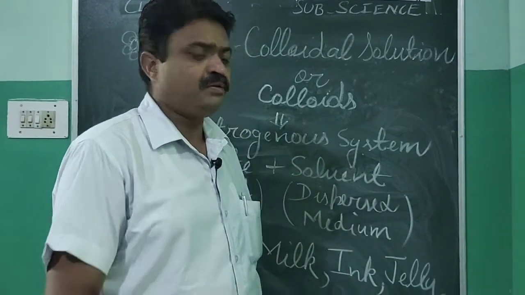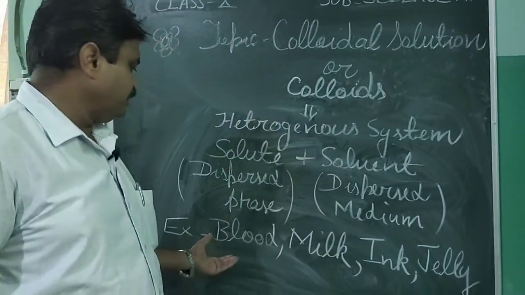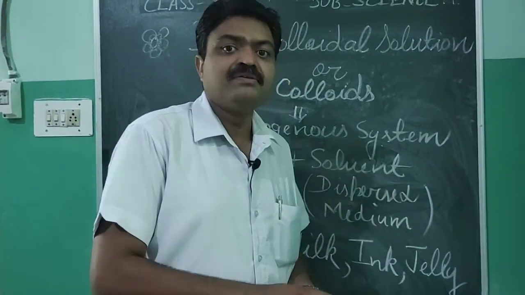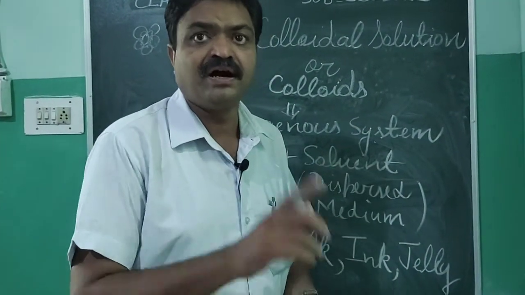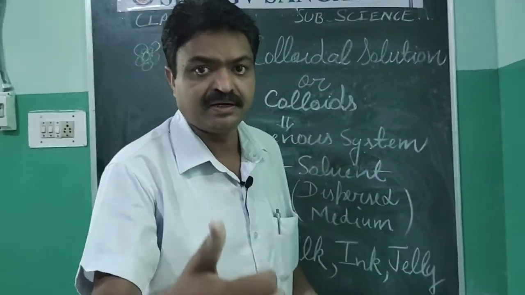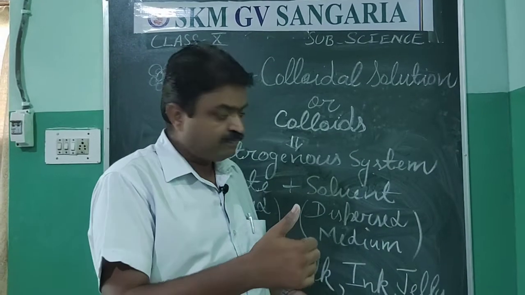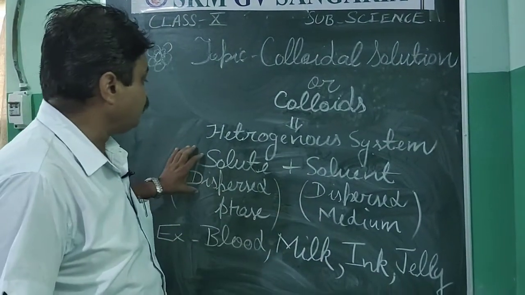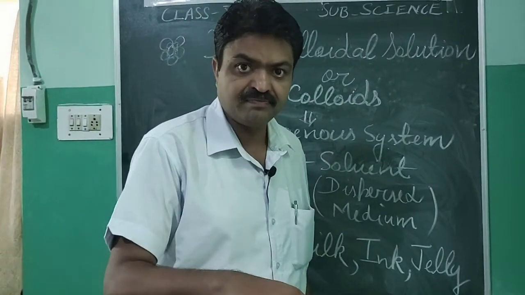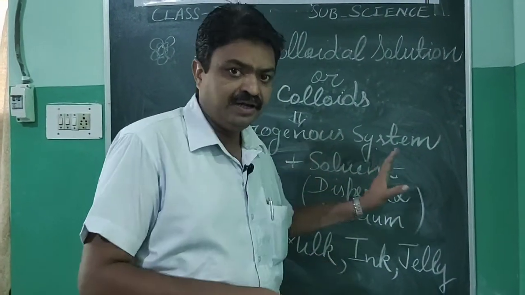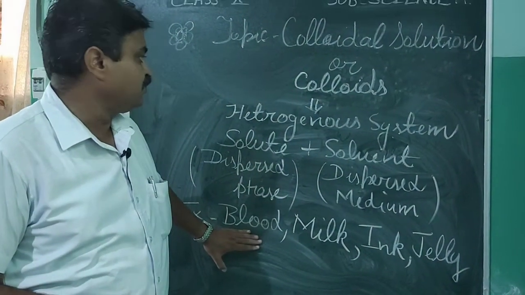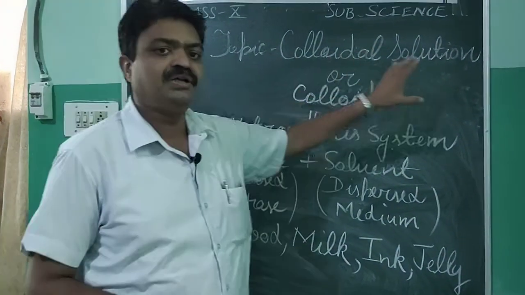And as an example, the blood has water, and in that water different cells are found, like RBC, WBC, platelets. So what are they? Solute. And what is solvent here? Solvent is water, and they are found in that. That's why we can say that blood is an example of colloids or colloidal solution.